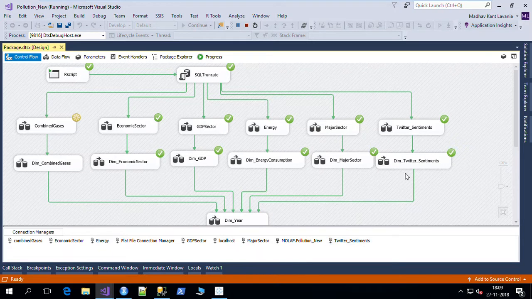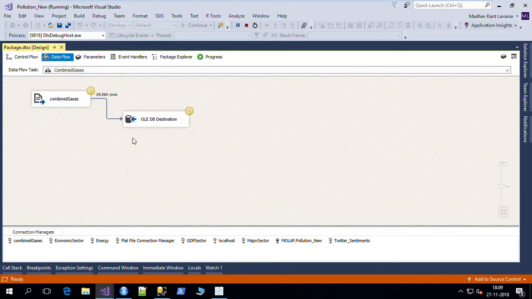All the tables already present in SSMS have been truncated. All the workflow tasks load the CSVs, which later create multiple dimensions using sort and lookup transformation methodology. This data flow task will take some time because it contains a large number of rows.